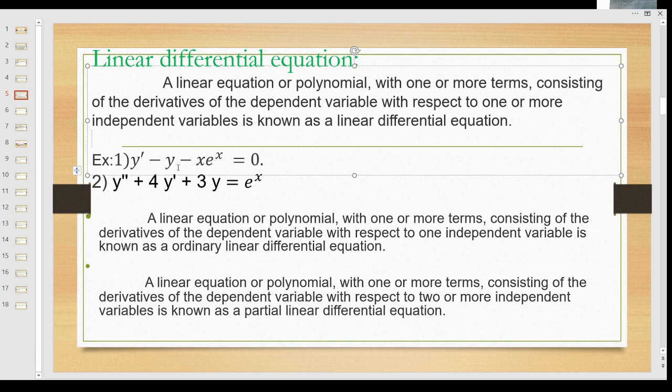Look at the example, y dash minus y minus x e power x is equal to 0. This is a linear, this is a polynomial, like dy by dx minus y minus x into e power x is equal to 0. This is an ordinary linear differential equation. This is also an example for linear differential equation. As I have told, if it is the derivative of the dependent variable with one independent variable, then it's an ordinary linear differential equation. If the dependent variable is with respect to more than one, it is called a partial differential equation.